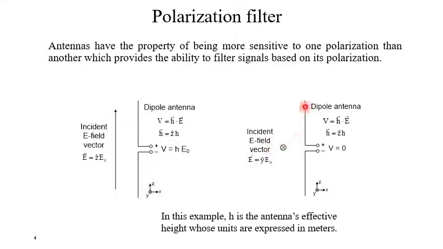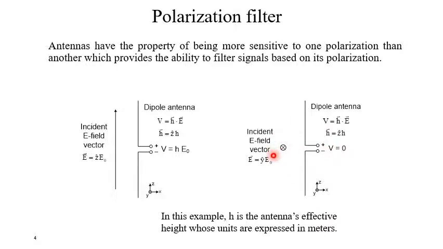Now for the same vertical antenna in the Z direction, if the direction of the incident electric field is at right angle to the previous one, now in the Y direction, then the output voltage will be 0, because the antenna is polarization sensitive.